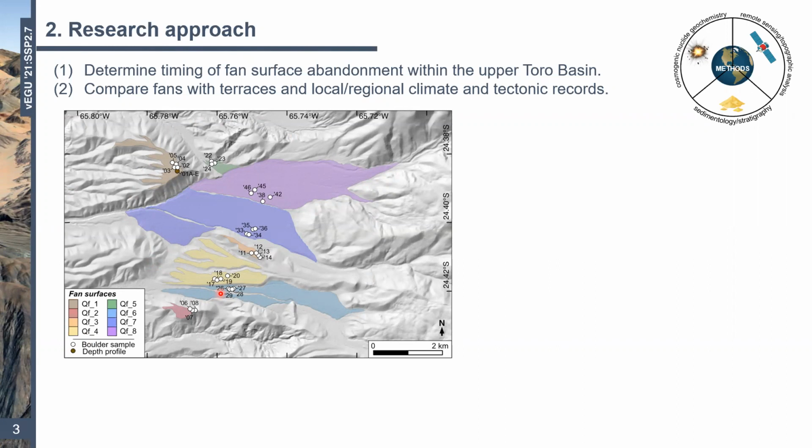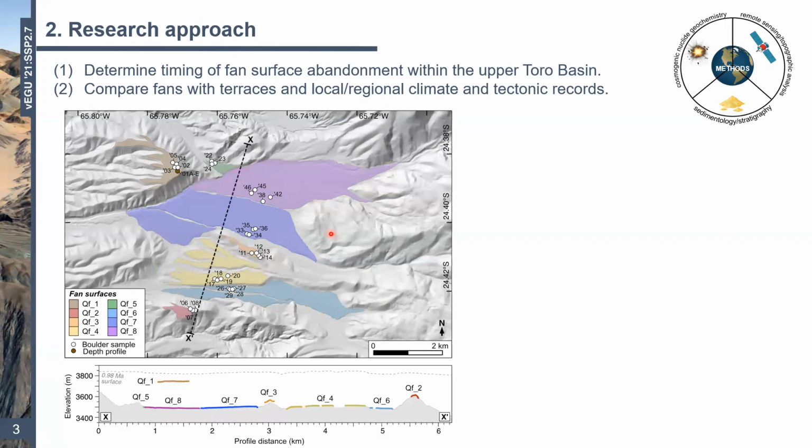And to do this, we use a combination of field-based sedimentology and geomorphology, and then cosmogenic nuclide geochemistry to get the chronology sorted. So we took boulder samples and a depth profile, shown in this map here on the left-hand side, to constrain the timing of fan surface activity and abandonment. And then we used remote sensing and topographic analysis to bring all of this together.